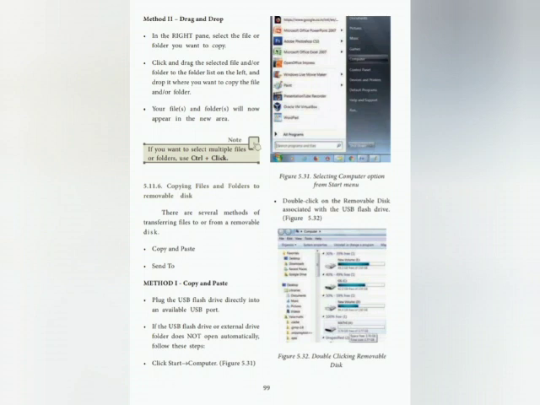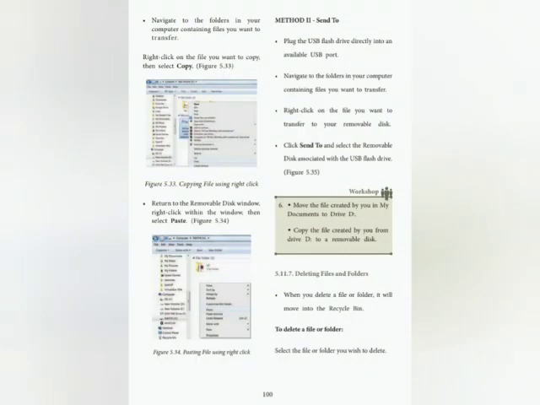If the USB flash drive or external drive folder does not open automatically, follow these steps. Click Start, Computer, then double click on the removable disk associated with the USB flash drive. Navigate to the folders in your computer that contain the files you want to transfer. Right click on the file you want to copy, then select Copy. Return to the removable disk window. Right click within the window, then select Paste.